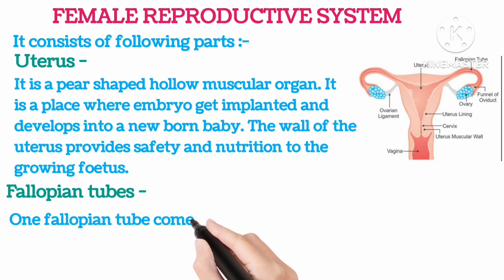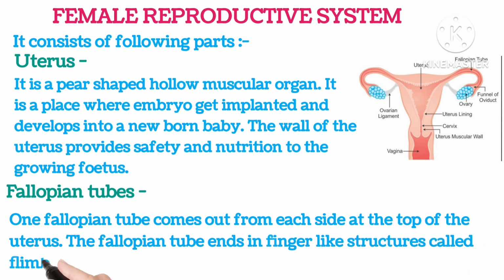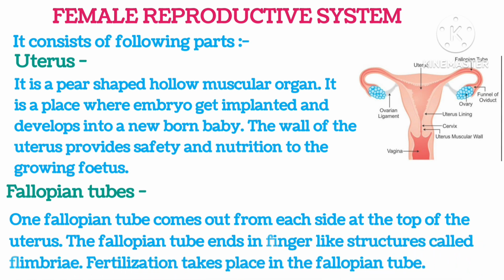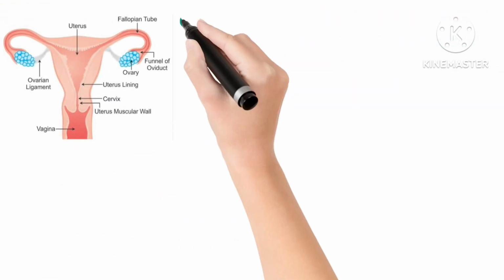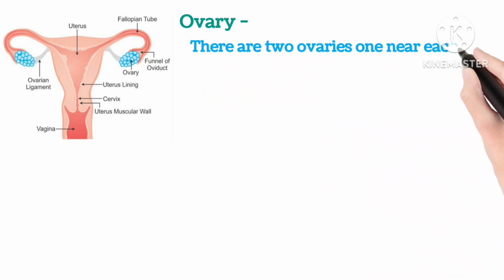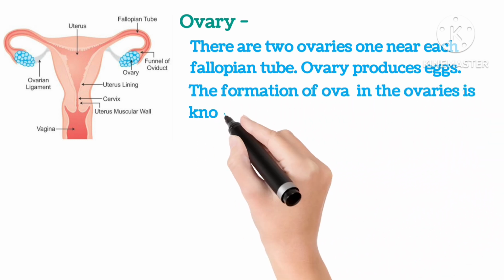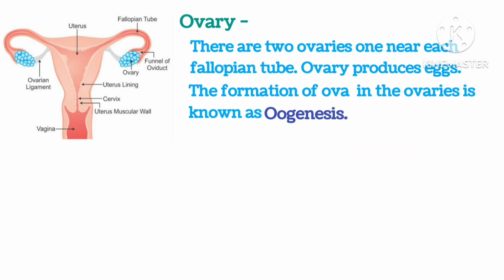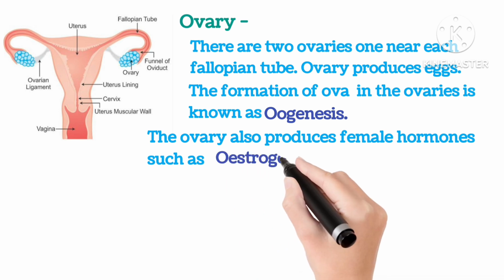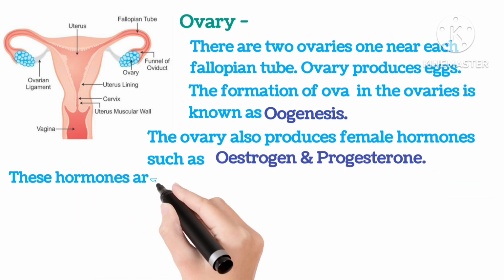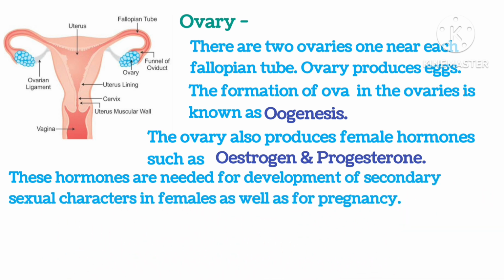Fallopian tubes. One fallopian tube comes out from each side at the top of the uterus, and the fallopian tubes end in finger-like structures called fimbriae. Fertilization takes place in the fallopian tube. Ovary. There are two ovaries, one near each fallopian tube. The ovary produces eggs. The formation of ova in the ovary is known as oogenesis. The ovary also produces female hormones, estrogen and progesterone. These hormones are needed for the development of secondary sexual characters in females as well as for pregnancy.